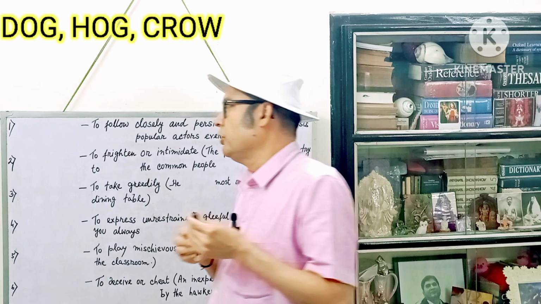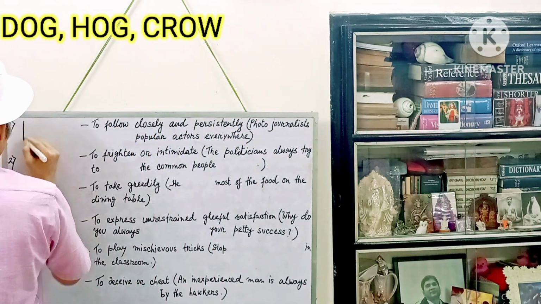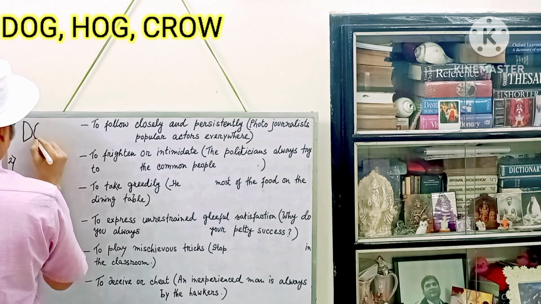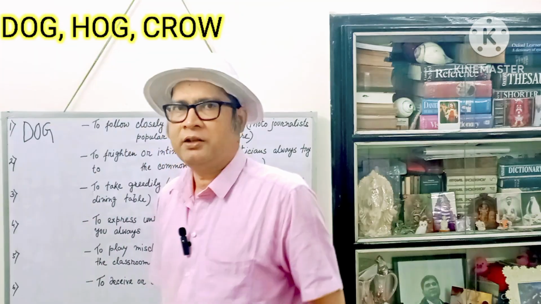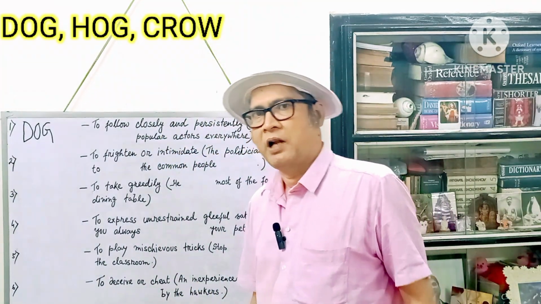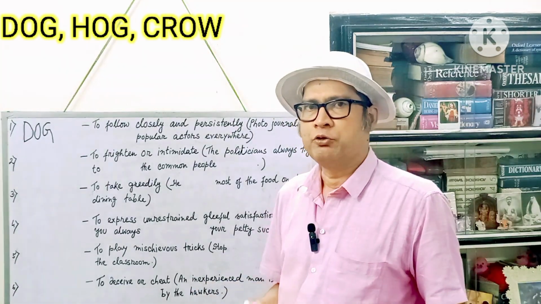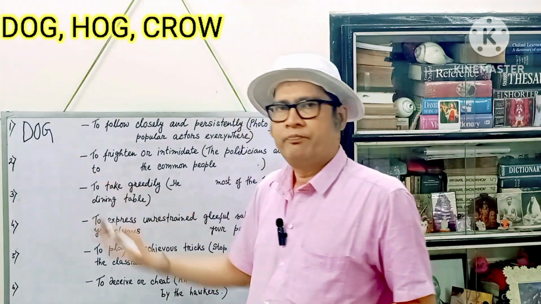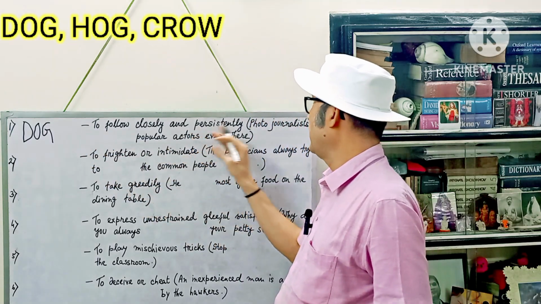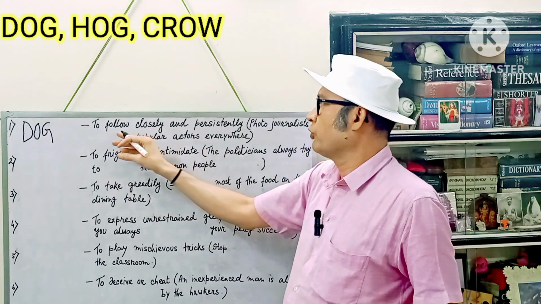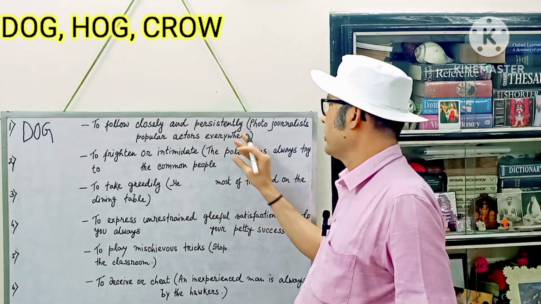So let us write this word dog here. In this sentence, dog is used as a verb. D-O-G. In your childhood, you learned the word dog as a noun only. But now you are no more a child, you are a grown up person. So it is time for you to learn this word as a verb. The verbal use is here. Before the example sentence, the meaning: when you use dog as a verb, it means to follow closely and persistently.